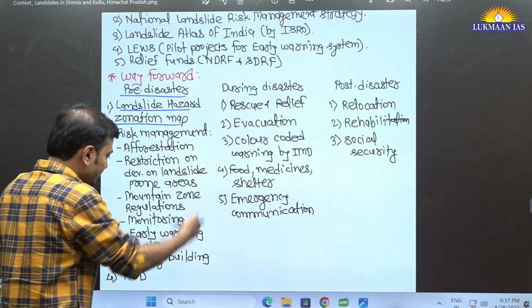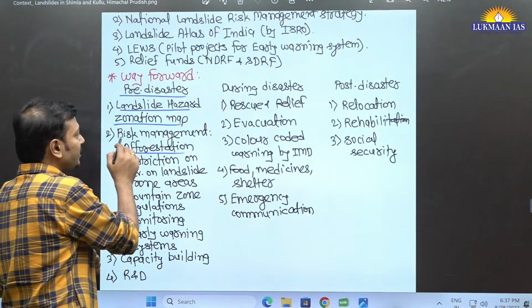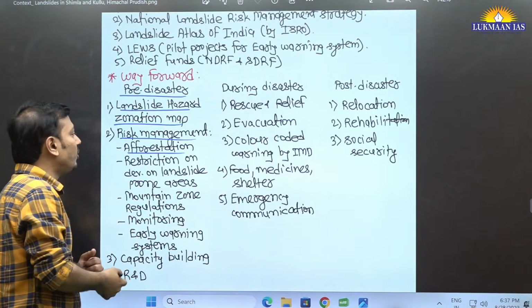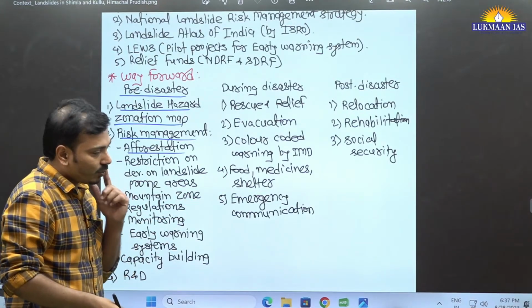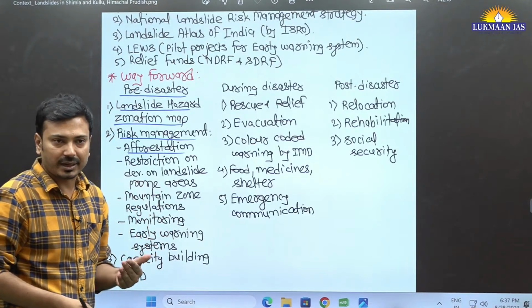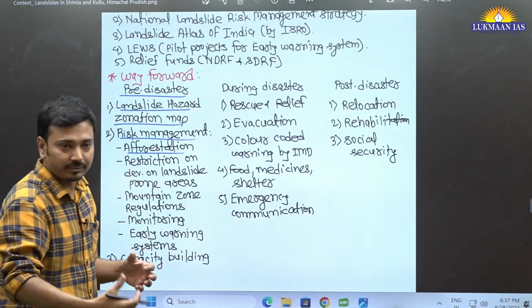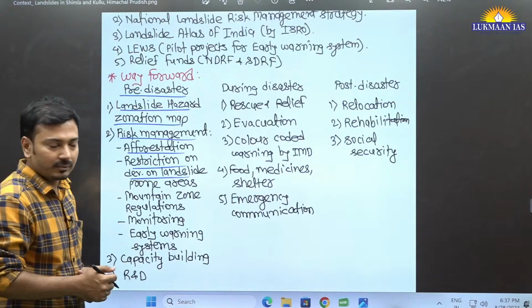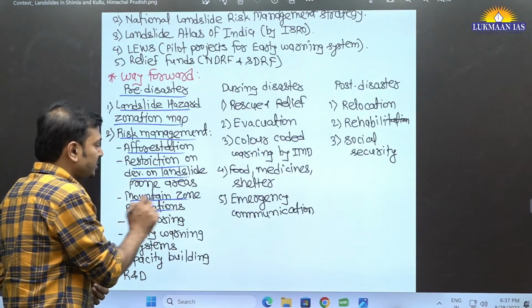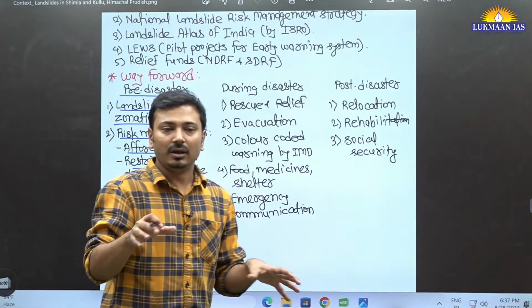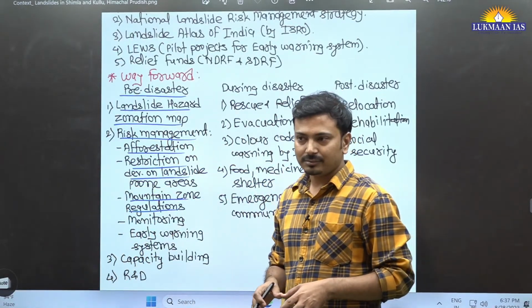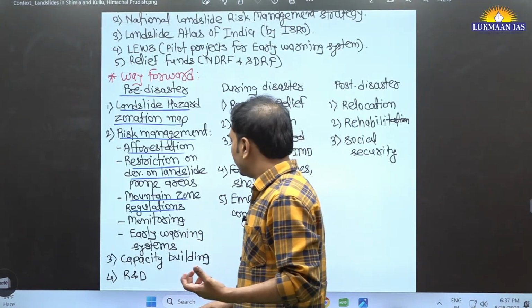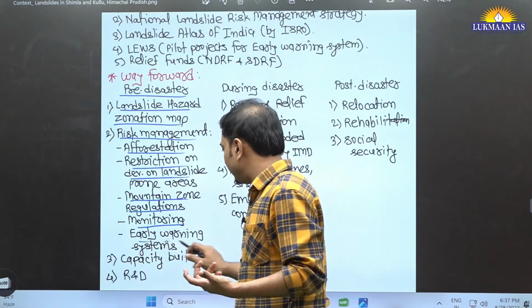What measures? Afforestation, and the risk management strategy we talked about, which was launched in 2019. Whenever there is a more vulnerable area, there should be afforestation activities involving the local community. Then restriction on development in landslide prone areas. Then mountain zone regulations should be there, similar to coastal regulation zones. CRZ is there, no? So similarly mountain zone regulation should also be devised. Then continuous monitoring and early warning system.